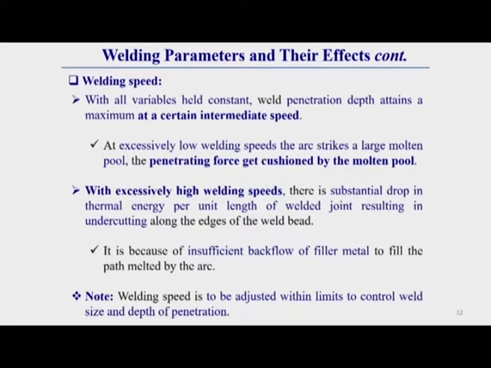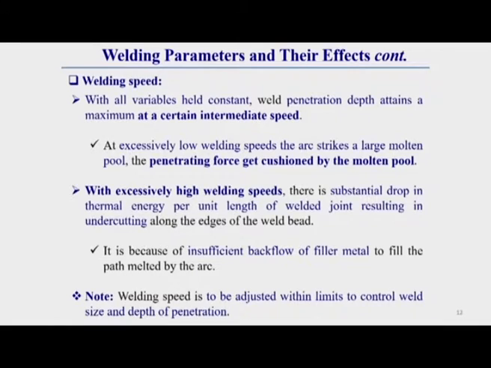Now why does this happen? Because if we decrease the speed again and again, at excessively low welding speed the arc strikes a large molten pool. If the welding speed is low, the volume of molten material at a particular location will be high. Due to this volume of molten material, the penetrating force gets cushioned by the molten pool.